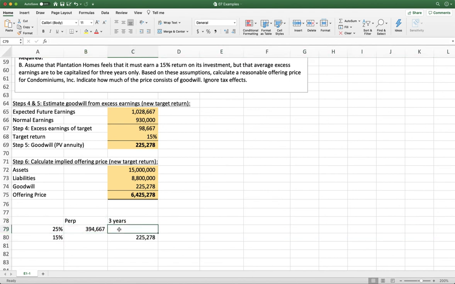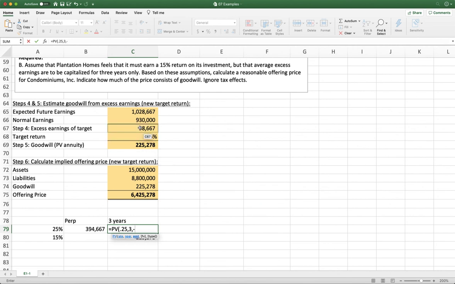So let's start with 25% and 3 years. So here we're going to have to do a present value calculation again. Our excess earnings, need to do our rate. So our rate is going to be 25%. Our number of payments is going to be 3 years.